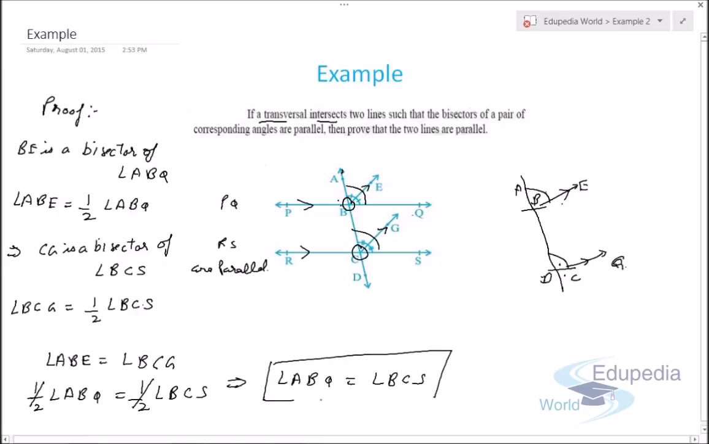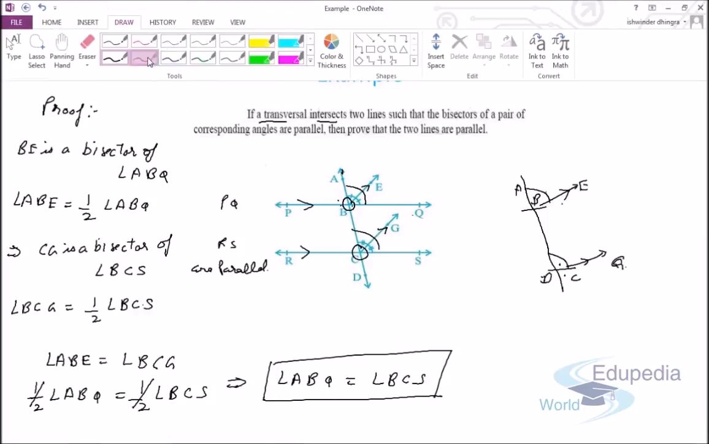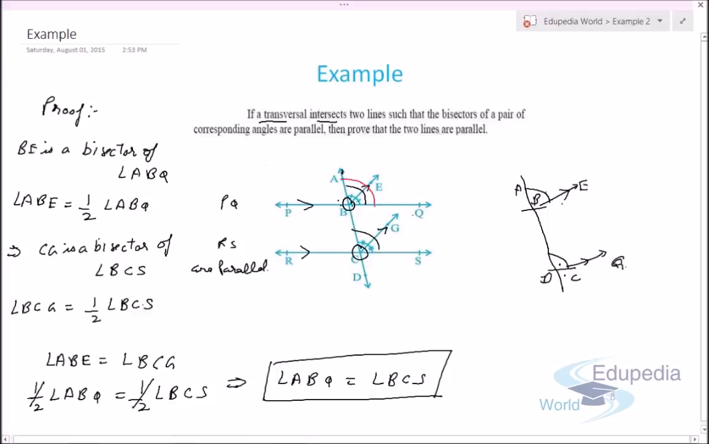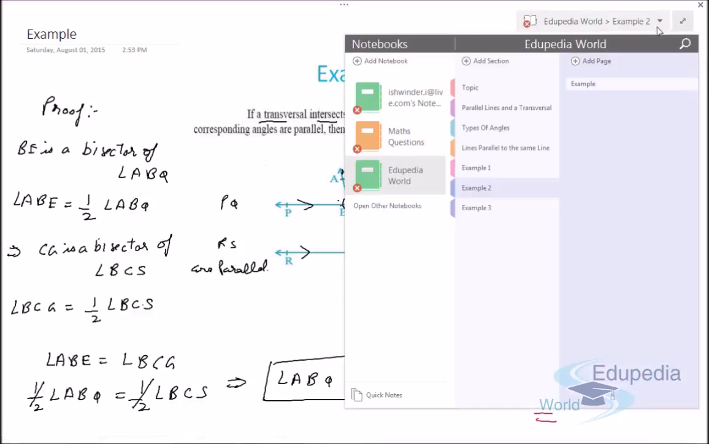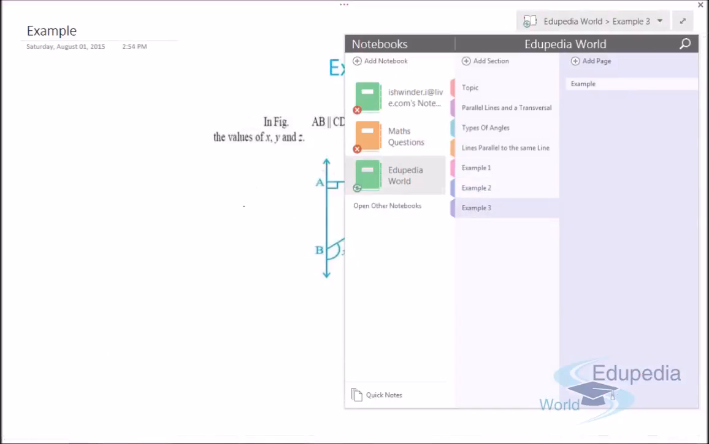Now angle ABQ, this angle and angle BCS, they make a pair of corresponding angles. We can clearly see that. So this implies PQ is a line parallel to RS. So this is how we can solve these types of questions. So let's move on to the next question, which is example number 3.